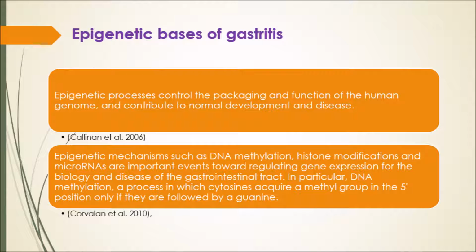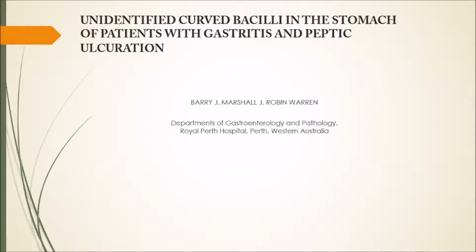The next case will be presented by Etna and Silvia. Unidentified curved bacilli in the stomach of patients with gastritis and peptic ulceration. Barry J. Marshall and J. Robin Warren, Departments of Gastroenterology and Pathology, Royal Perth Hospital, Perth, Western Australia.